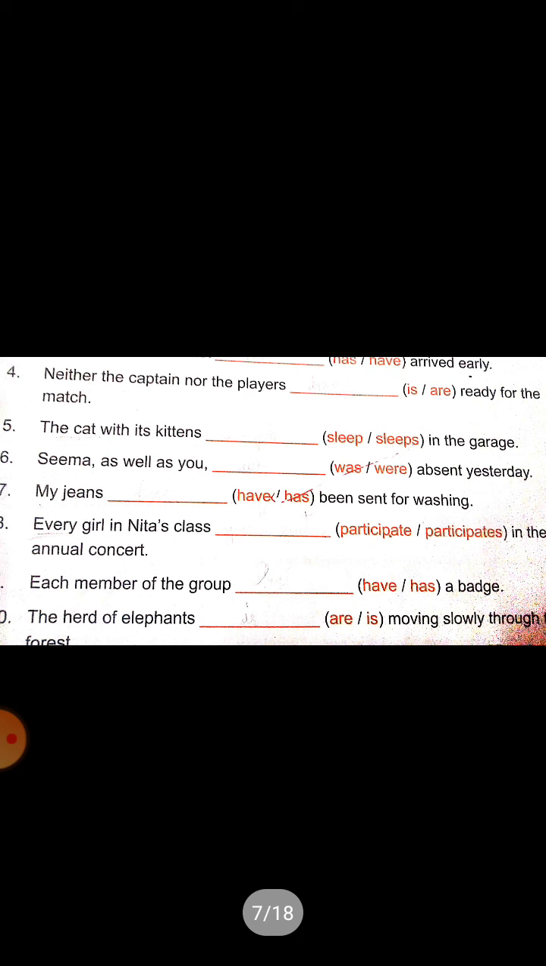Look at the next sentence. The cat with its kittens. What is the clue word? Yes, with. So what is the real subject? Yes, the cat. Is it singular or plural? It's singular. So what should be the verb? The verb should be singular. The cat with its kittens sleep or sleeps? Yes, children, you are right. Sleeps in the carriage. The cat with its kittens sleeps in the carriage.